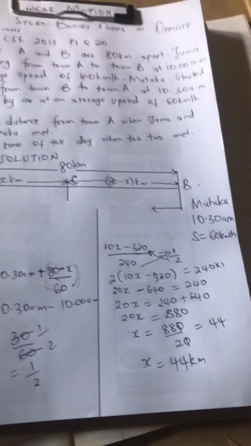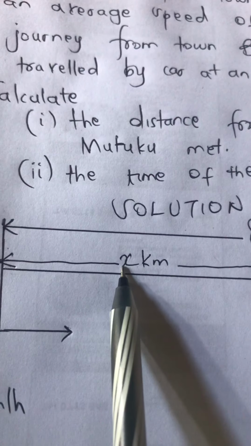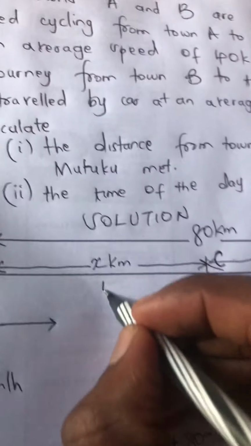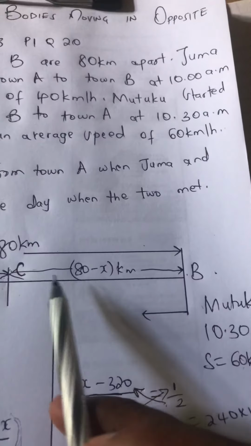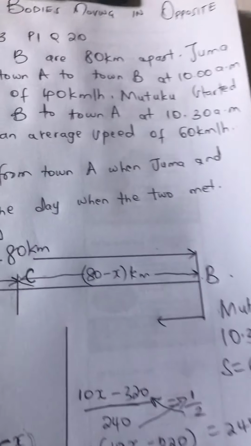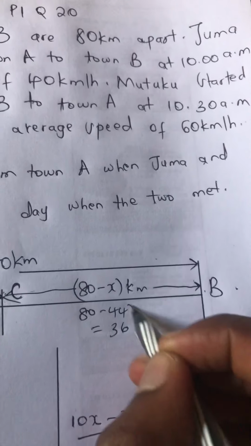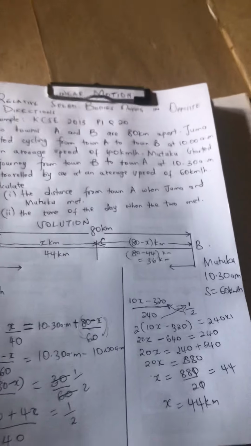X becomes 44 kilometers because x was distance. Therefore, from A to C is 44 kilometers, and then from B to C or C to B is 80 minus 44, which is 36 kilometers. Hapo sawa?